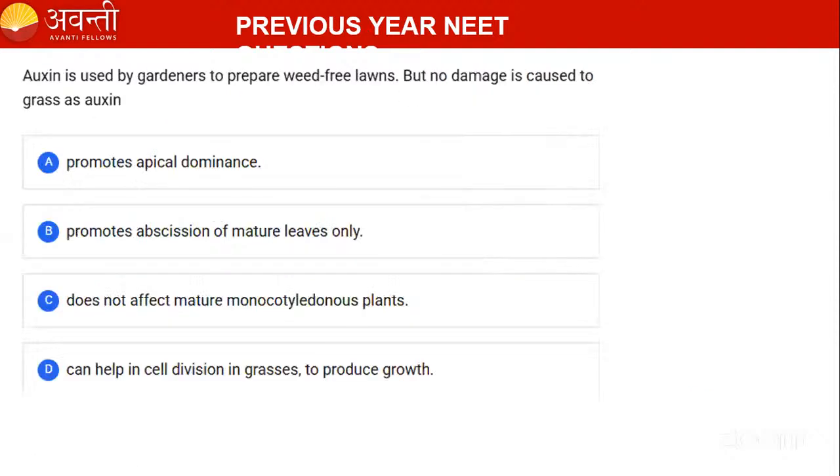You can answer this question. Auxin is used by gardeners to prepare a weed-free lawn. Auxin. Okay. You know that 2,4-D is used on the lawn. But no damage is caused to the grass. No damage is caused to the grass. Why?